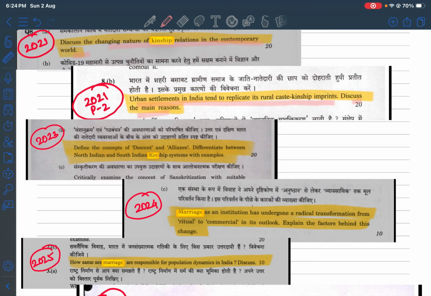Coming to 2023: define the concepts of descent and alliance, and differentiate between North Indian and South Indian kinship systems with examples. Here you need to be very familiar with the differences that are prominent according to Iravati Karve or any other thinker you can link with this, or the positive or negative trends seen in these kinship systems.